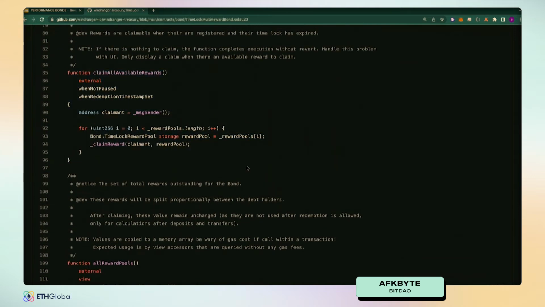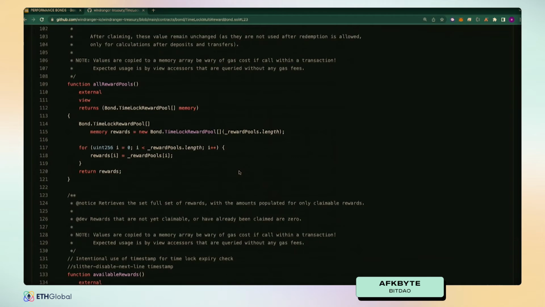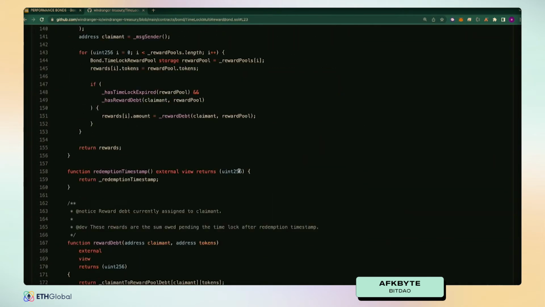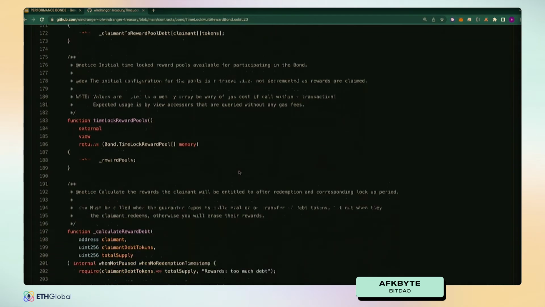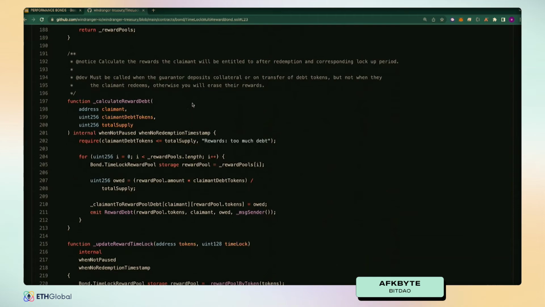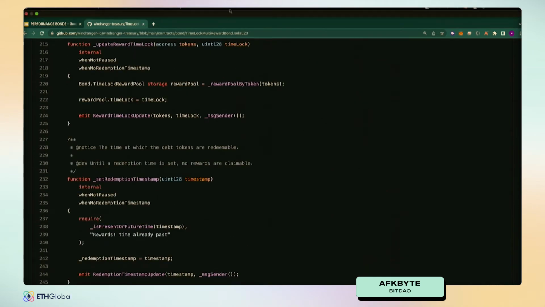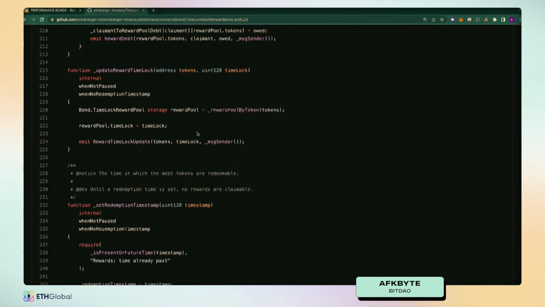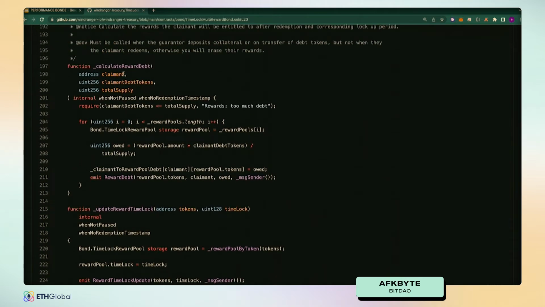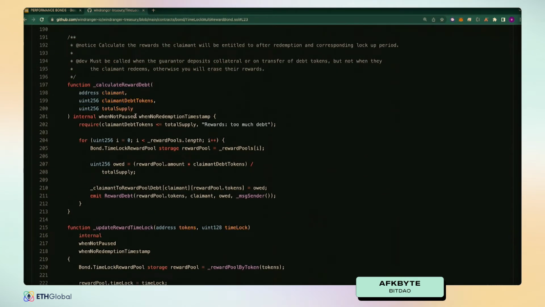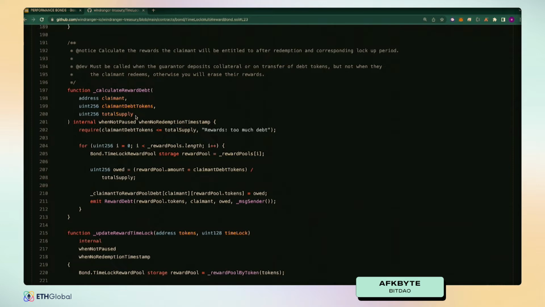It's pretty similar to, I would even call it, staking reward management. It's just allowing for a one-to-many redemption pool that we have over here. You can see how we calculate the reward debt over here as well after the redemption and the corresponding lockup period.